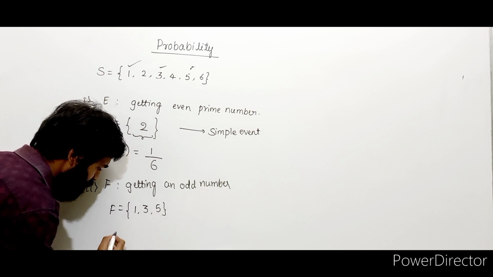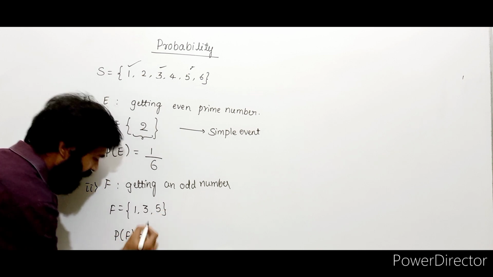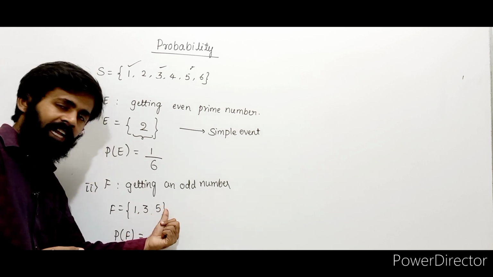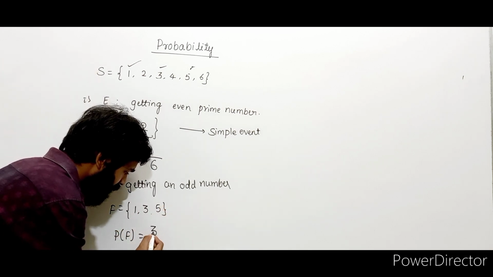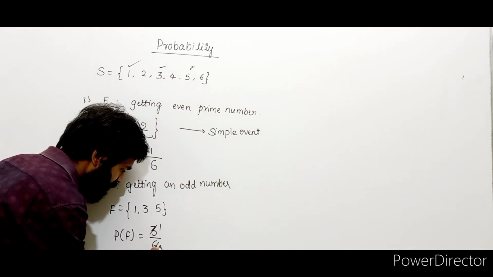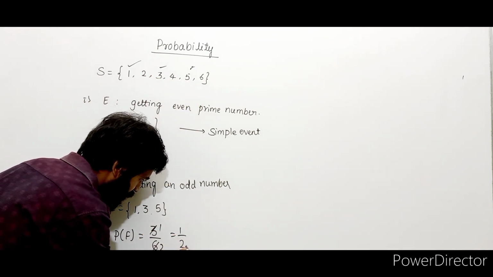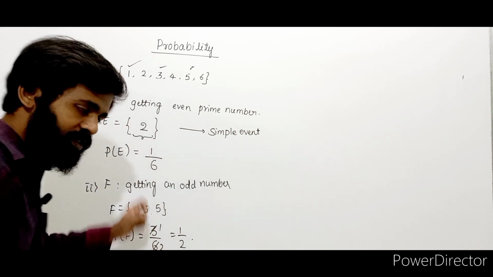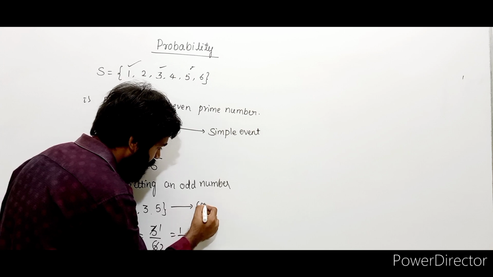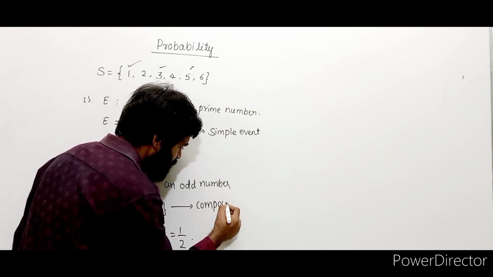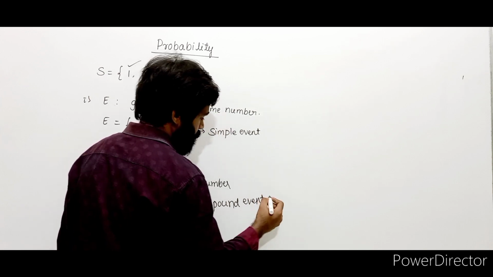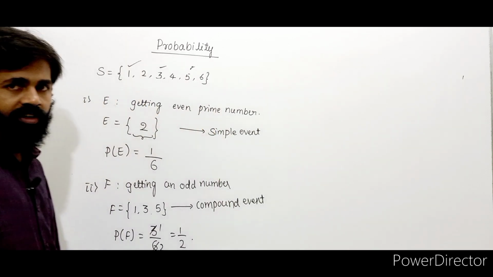Now tell me what is P of F? Probability of F is what? How many elements in F? 1, 2, 3 elements in F. 3 divided by 6 elements in sample space. 3 ones are, 3 twos are. What do you get? 1 by 2. So probability of F is 1 by 2. Now what is F? F is a compound event. Why? Because it contains more than one outcome. Right? F is a compound event.